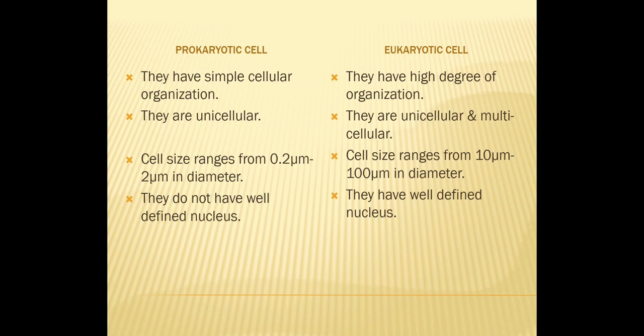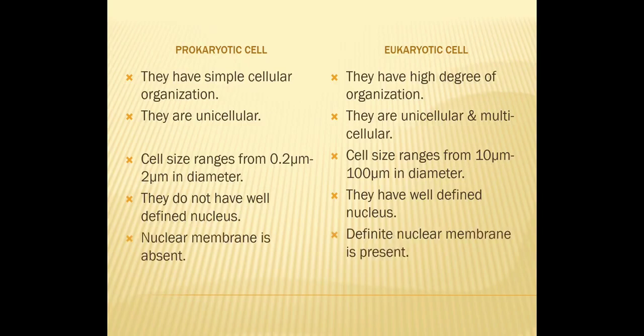Then, talking about prokaryotes, they do not have a well defined nucleus, or you can say a prominent nucleus is absent. Whereas in eukaryotes, they have a well defined nucleus, that means a prominent nucleus is present.